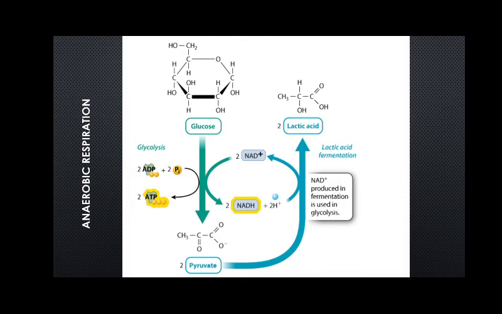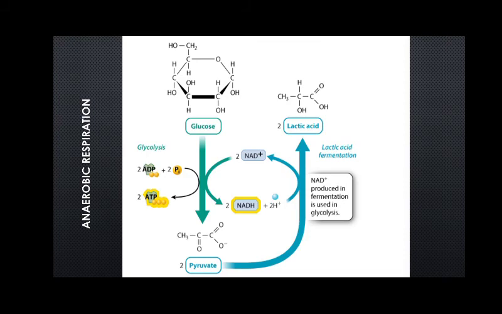And if the Krebs cycle and the ETS pathway are not taking place properly, then there is no way oxidation of NADH is going to take place. And that NAD, which is produced by oxidation of NADH, is required for the glycolysis step. That means glycolysis will completely stop if the electron transport system is stopped. That will be very bad, because glycolysis is required for metabolism of the glucose and also production of ATP.